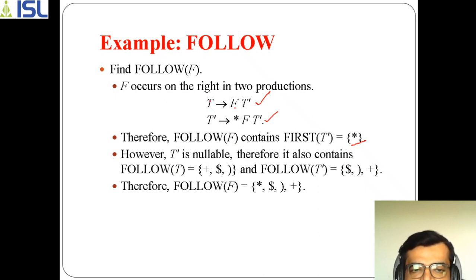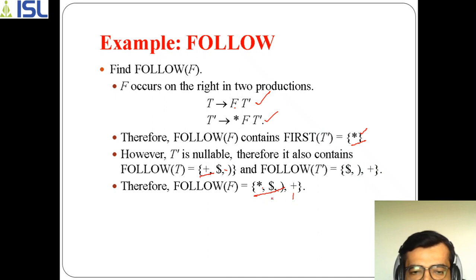The parent of T dash is T. So you have to follow T also. What is the T value? Plus, dollar and closing bracket. So in order to find follow of F, we take these three values as well as this one value. That means asterisk, dollar, closing bracket, plus.